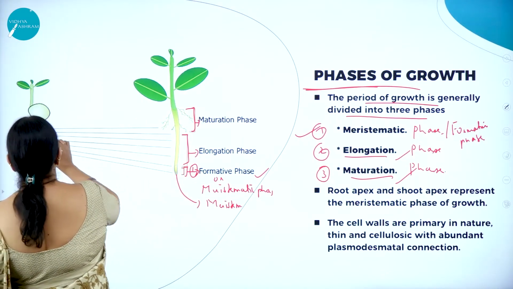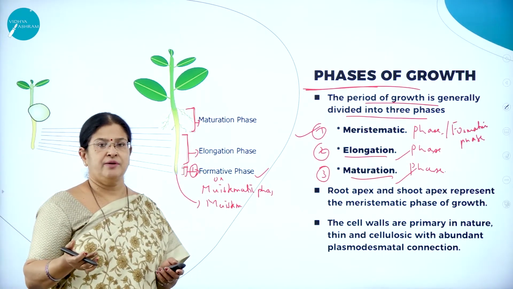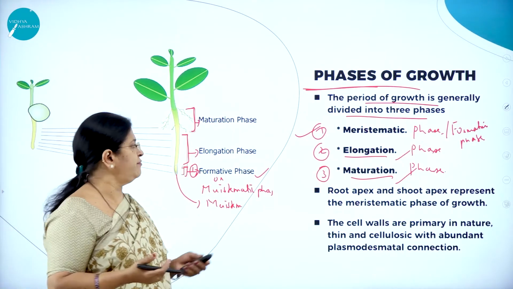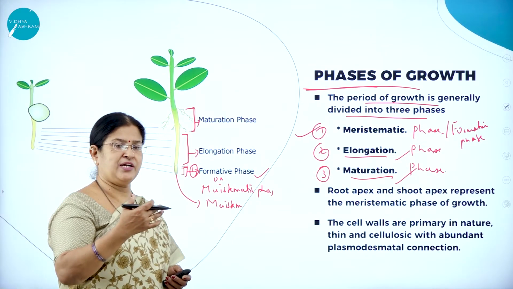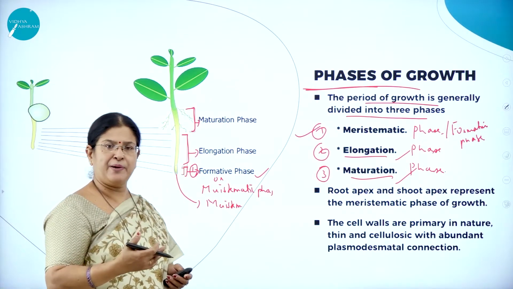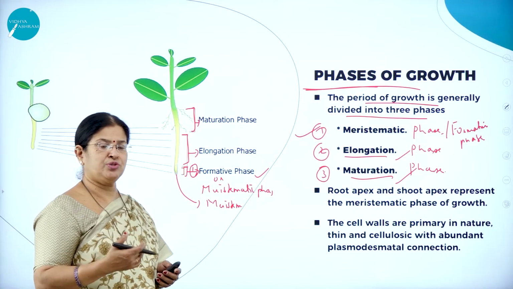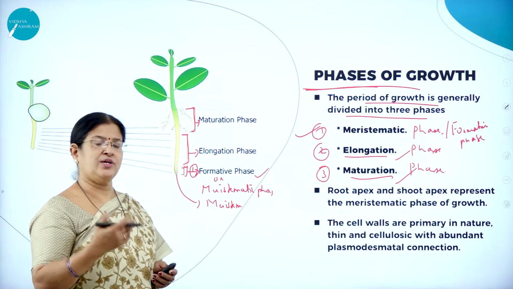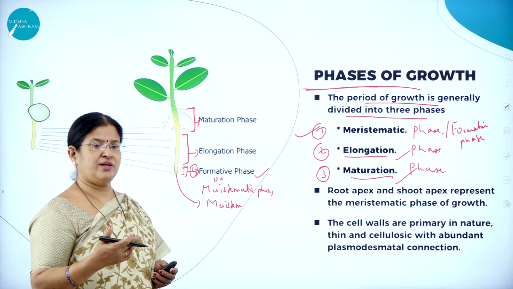So here you can see, as soon as we sow a seed, it sprouts. One part of the seed will develop into the root system and one part of the seed develops into the shoot system. What is that which develops into the root system? That is the radicle of a seed. What is that which develops into the shoot system?